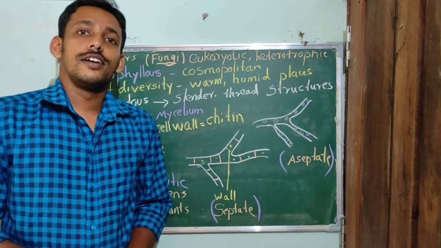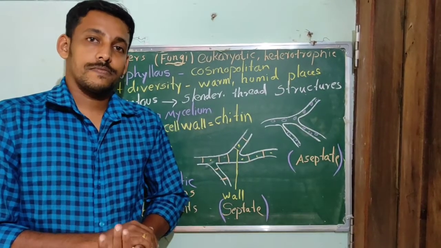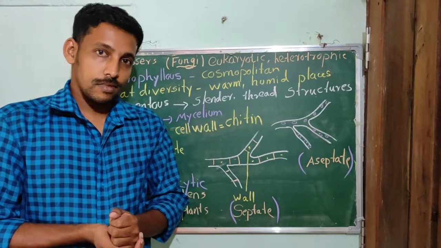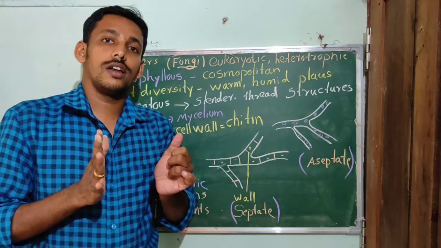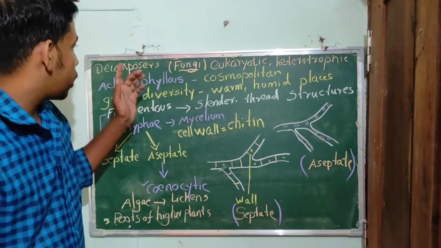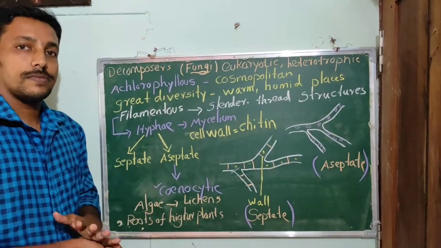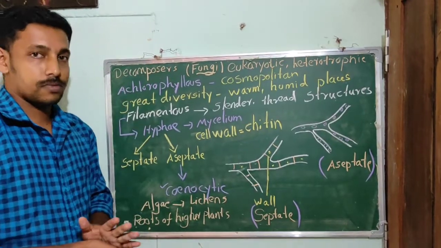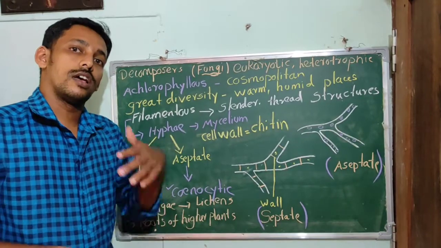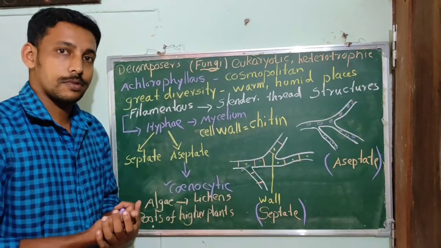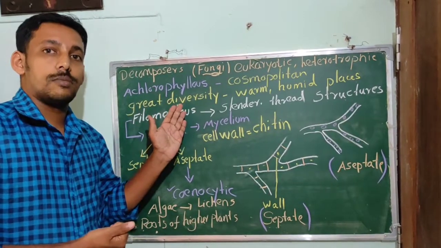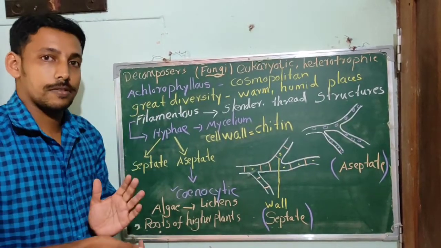Hi students, we are going to discuss the kingdom Fungi. It is a kingdom of multicellular decomposers. So the fungi are eukaryotic decomposers, and they are heterotrophic in their nutrition. They are saprophytic or some are parasitic. They are achlorophyllous. That means they do not have chlorophyll.